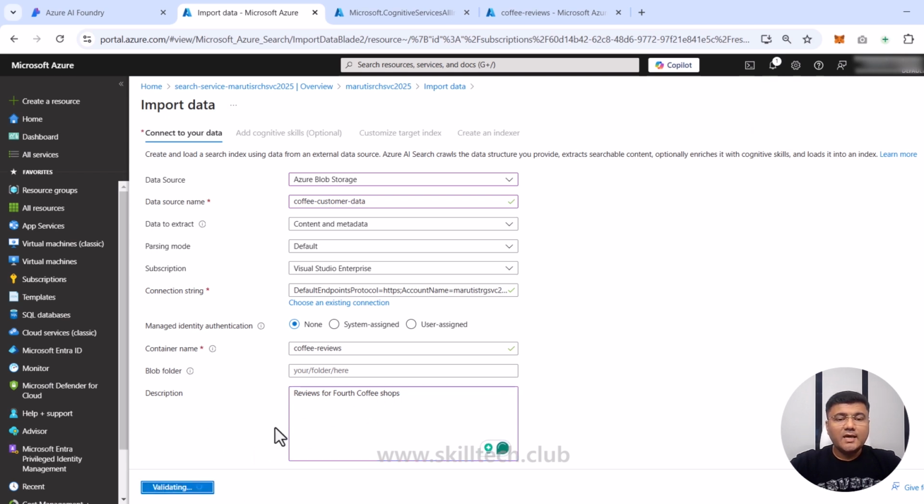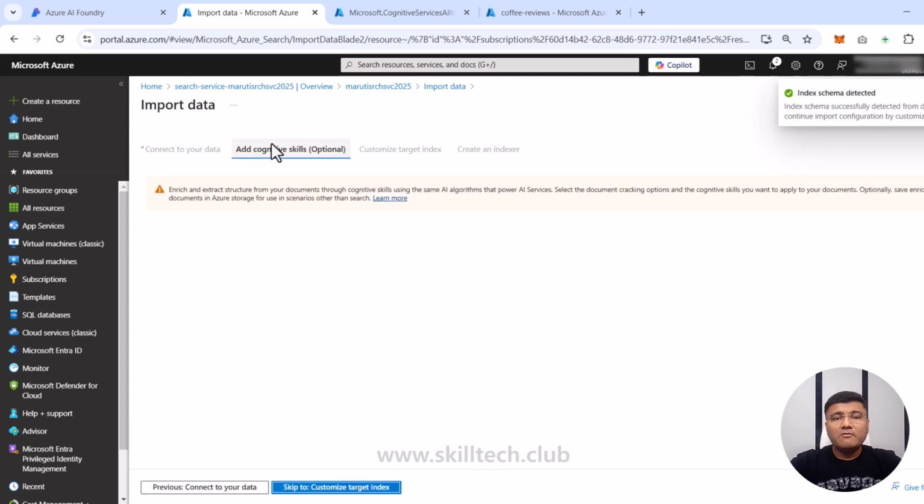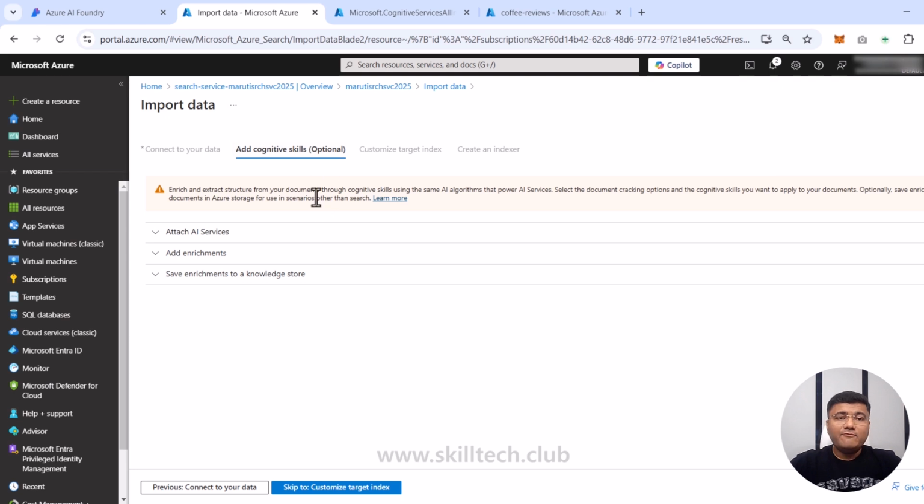I'll click on next, and this is a very important part of this wizard. The second step is the one which is going to help you to do AI enrichment. Basically, this is the one where you are going to add your skills configuration. You can see if you do not want to add it manually, this step is showing you optional. So you can actually keep it optional, and then it's going to be taken care of automatically. But you have a section here which is attach Azure AI service, add enrichment, and then save enrichment to the knowledge store. These three steps are very, very important.